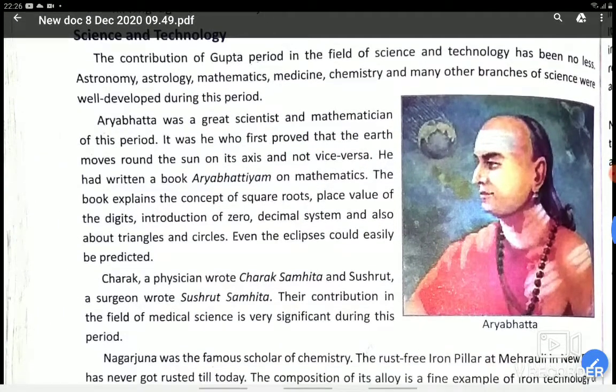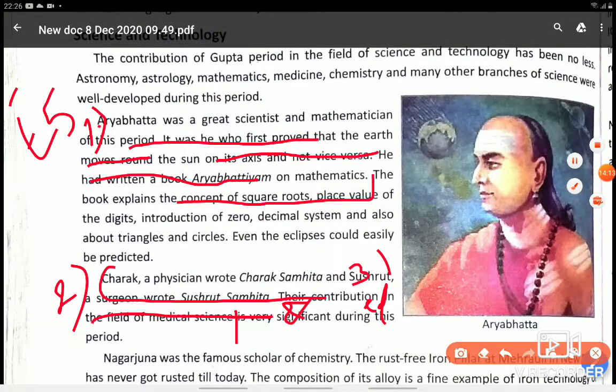How will you write? Nagarjuna was the famous scholar of chemistry, and the rust-free iron pillar, which has never got rusted till today, is a fine composition of its alloy. Up to here.